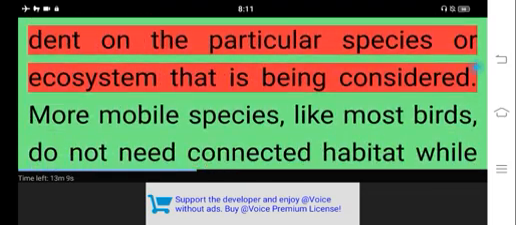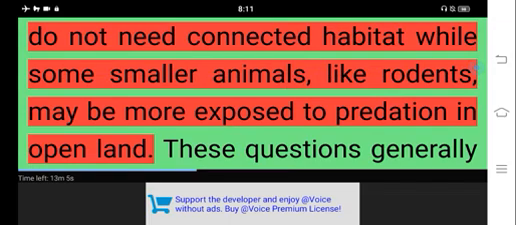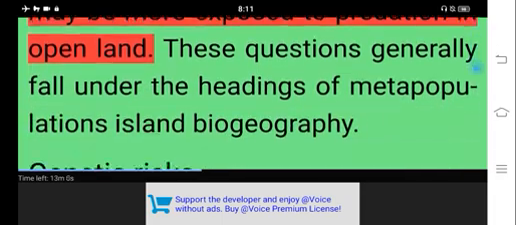This may be impractical since developed land is often more expensive and could require significant time and effort to restore. The best solution is generally dependent on the particular species or ecosystem that is being considered. More mobile species, like most birds, do not need connected habitat, while some smaller animals, like rodents, may be more exposed to predation in open land. These questions generally fall under the headings of metapopulations, island biogeography.